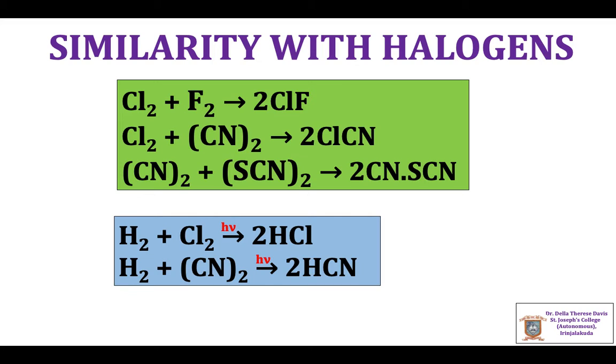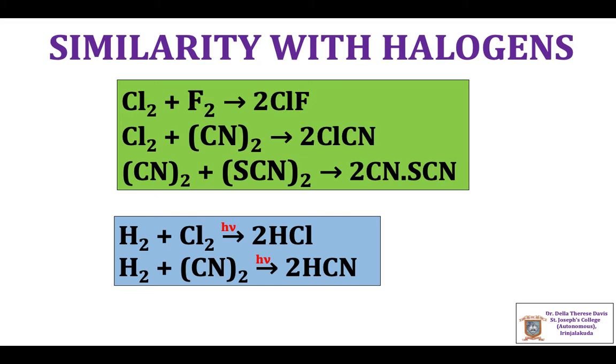Hydrogen and chlorine in the presence of light or heat give HCl. In the first step, Cl2 dissociates to form Cl radicals, and Cl radical reacts with H2 molecule to give HCl and hydrogen radical, and hydrogen radical again reacts with another molecule of Cl2 to give HCl and Cl radical, and this is a chain reaction.